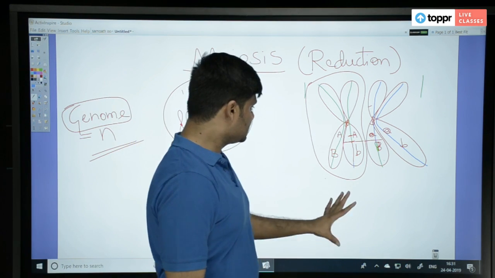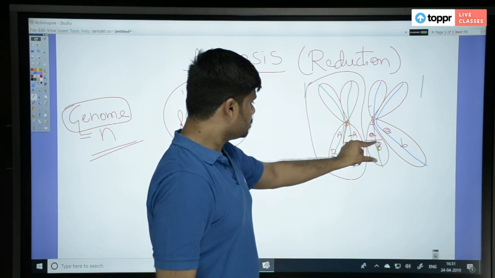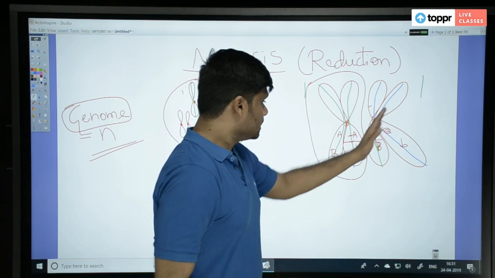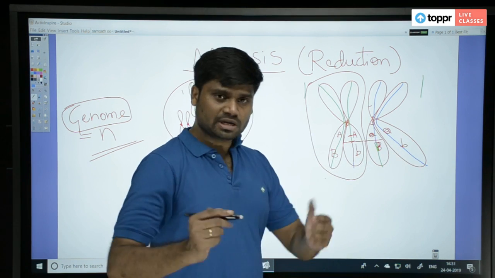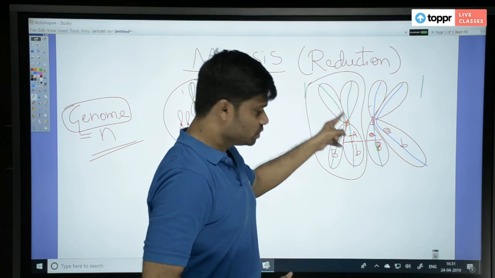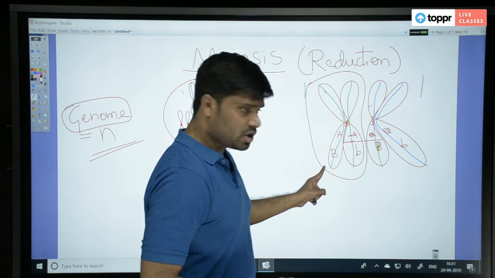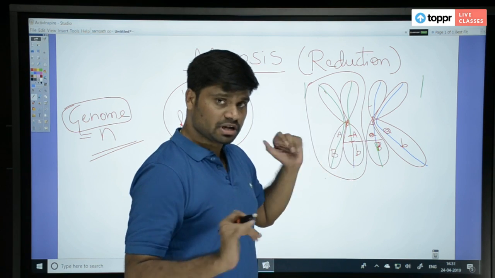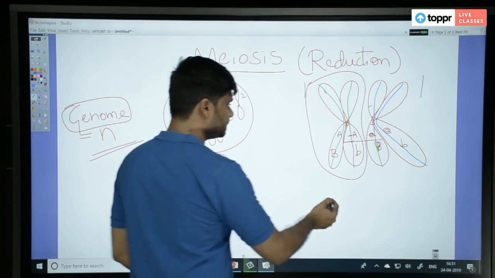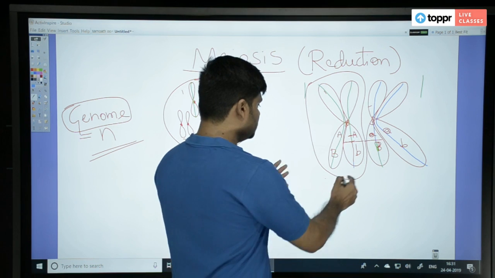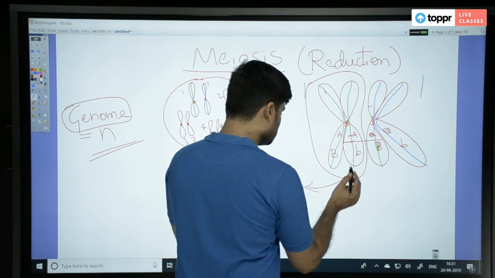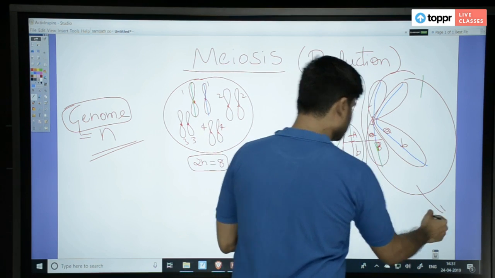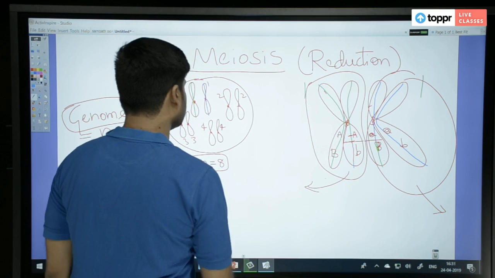So therefore, I can say this entire chromosome, because of taking part of that chromosome into this, is a recombinant chromosome. That is also a recombinant chromosome. But if you closely observe, within this chromosome also, this chromatid is not recombinant. Only this chromatid is recombinant. Please remember, very important. Now, in meiosis, during the anaphase, this entire chromosome will go to one daughter. This entire chromosome will go to another daughter. Let us draw that in the picture and see how it happens.